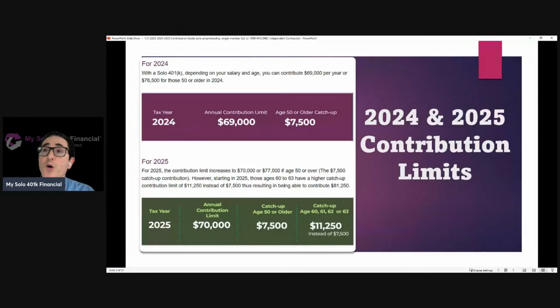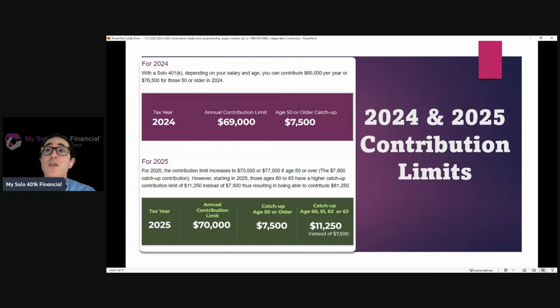You have the overall limit, and then there's different limits that will depend on the type of contribution that you're looking to make. So looking at the overall limit for 2024, that's $69,000. And then if you're age 50 or older, you're eligible to make a catch-up contribution equal to $7,500. Now, these limits go up with inflation. So for 2025, the overall limit increased to $70,000.